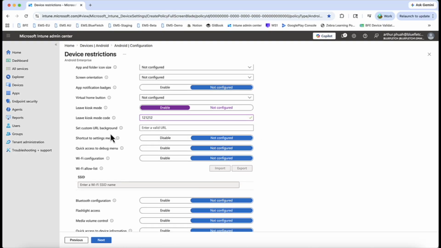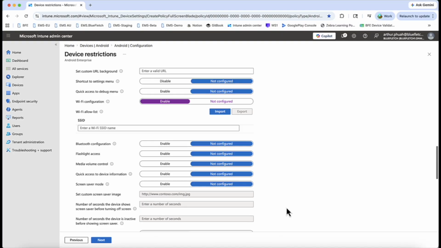We're gonna go through these. It's all fine. You want to enable this so that you can configure your Wi-Fi. If you want to specify which Wi-Fi the device can connect to, you add your SSID over here. If you just leave it empty, you can always configure that yourself.